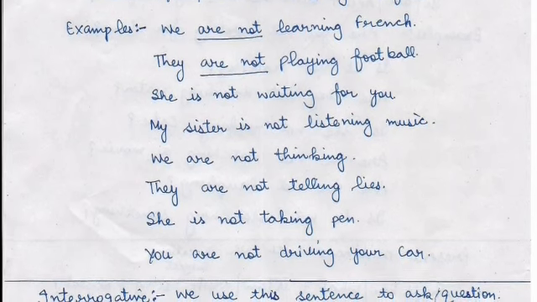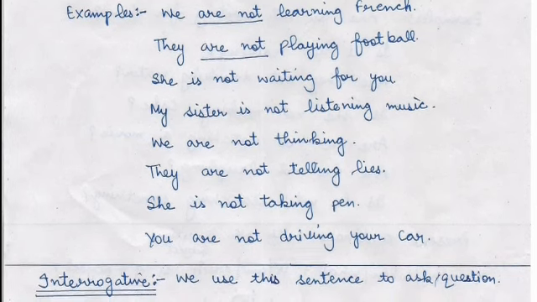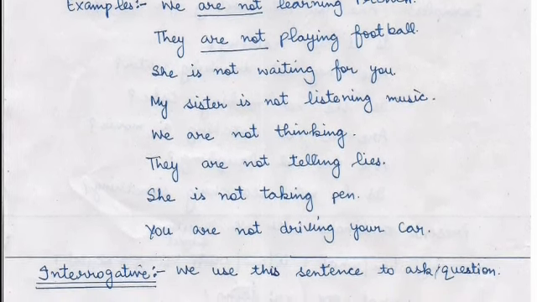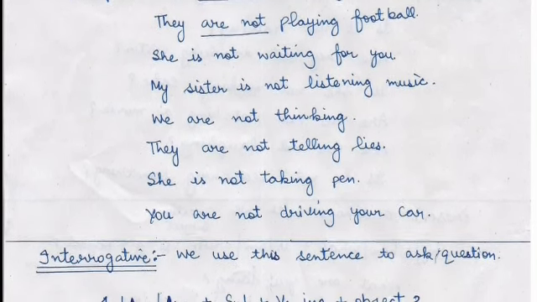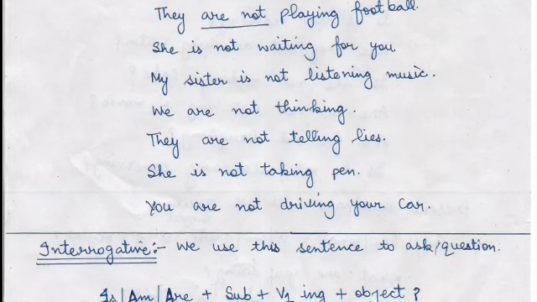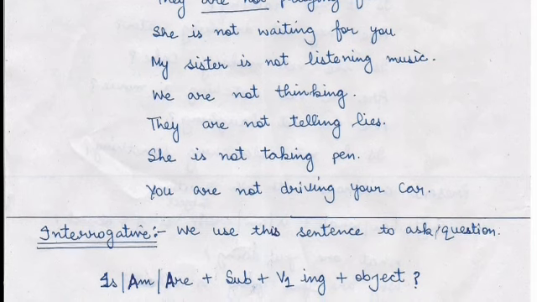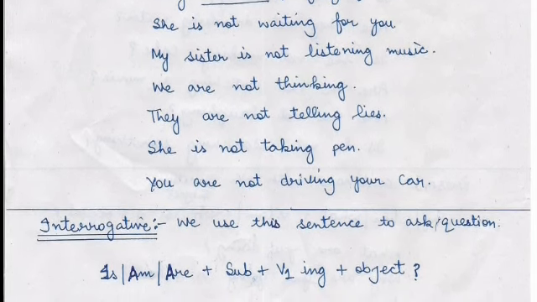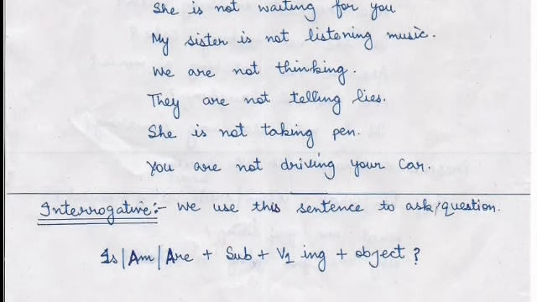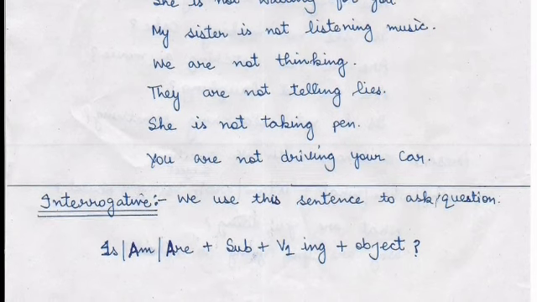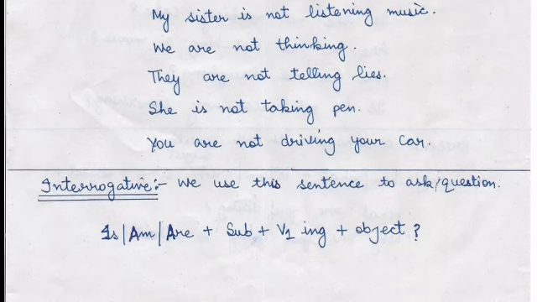Next type is interrogative. We use this kind of sentence to ask questions. And the structure of this sentence is, as you know, that in every interrogative sentence we just put the helping verb at the beginning of the sentence. And in this tense also, is/am/are will come at the front, plus subject, plus first form of verb plus ing plus object, plus at the end don't forget to add a question mark.